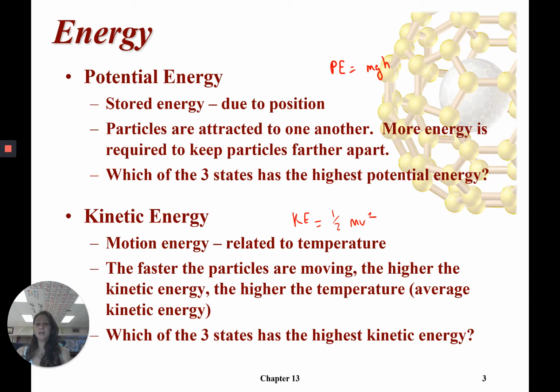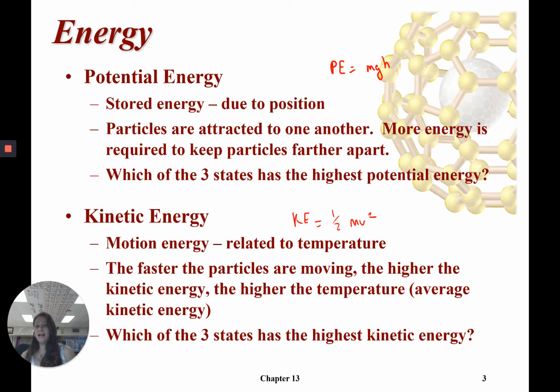Kinetic energy is related to temperature. If I'm measuring the temperature, I'm basically measuring the average kinetic energy. The faster the particles are moving, the higher that kinetic energy is, and the higher the temperature. So out of the three states, which one has the highest kinetic energy? Well, it depends on the temperature, right? Because kinetic energy is related to temperature.